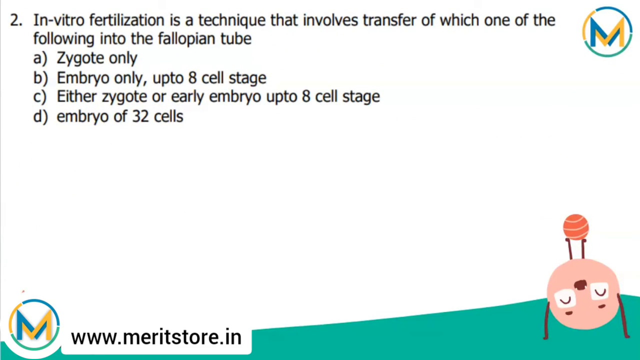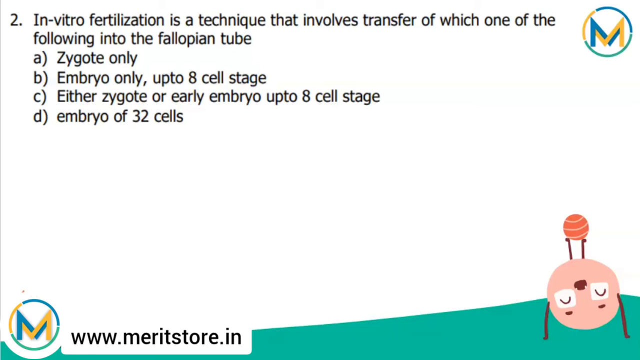in vitro fertilization is a technique that involves transfer of which one of the following into the fallopian tube? Zygote, embryo only up to 8 cell stage, either zygote or early embryo up to 8 cell stage, or the embryo of 32 cells. So, in vitro fertilization, the baby produced by conceiving in a culture dish and nursing in the uterus is called a test tube baby.